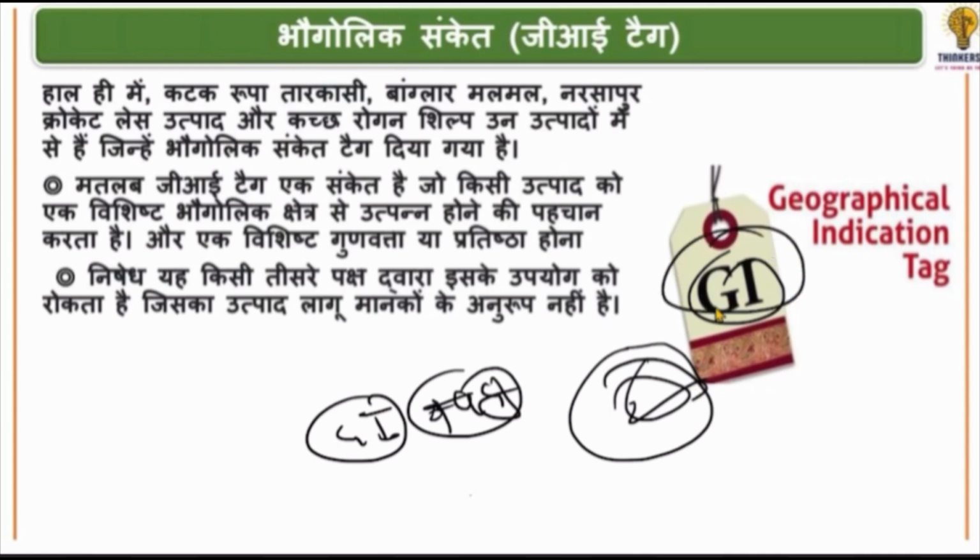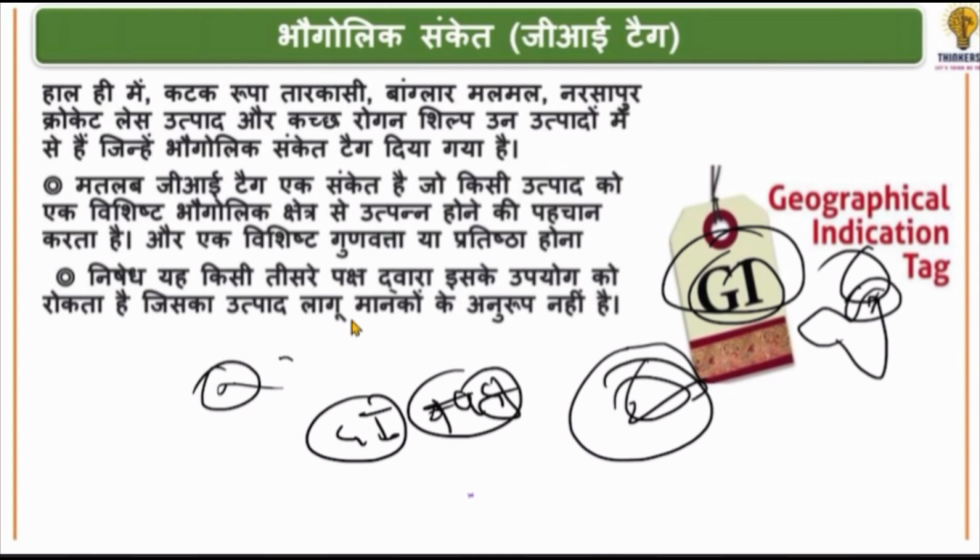It means indication. The product in that particular area is some special product, like you must have heard that Darjeeling tea was given this GI tag. So it is famous there, and no one else can use it. What is the advantage of this? A third party, like a man from Gujarat, cannot say that we are growing Darjeeling tea, because if it has got the GI tag, then Darjeeling tea will be protected and a third party cannot claim it.